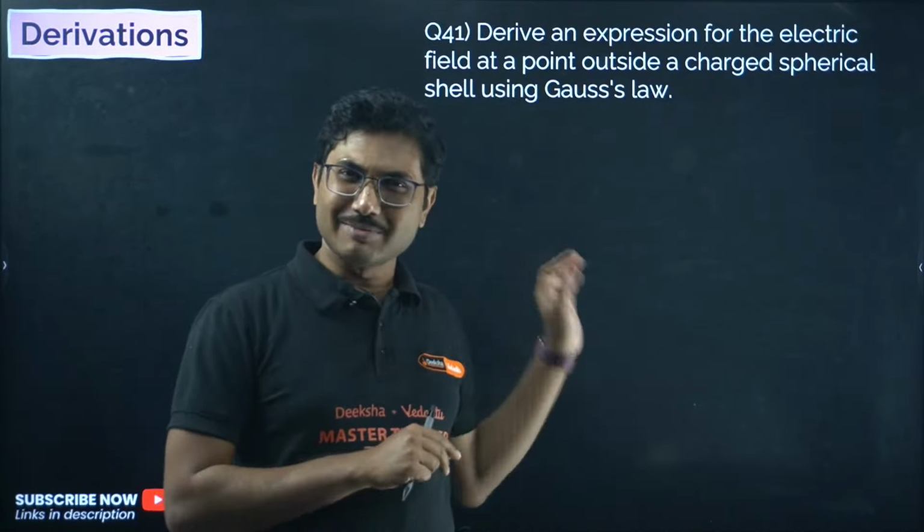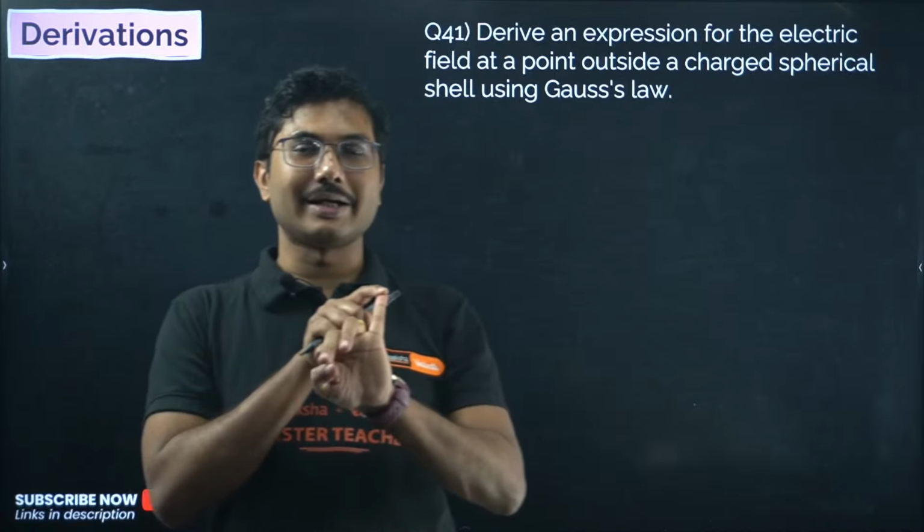If you practice those 2-3 numericals from wave optics, you will be good to go, because some of the theories from wave optics are deleted. So I don't expect those kinds of numericals to come. But there is a small possibility that a numerical will come from wave optics. That's why I suggest 3 chapters you should not ignore: electric charges and field, electrostatic potential and capacitance, and alternating current.